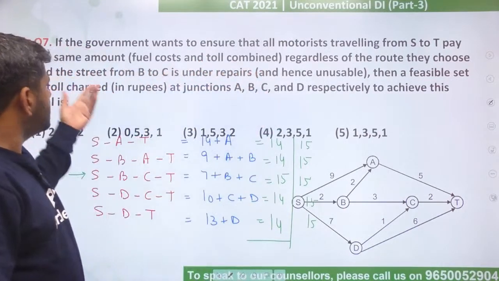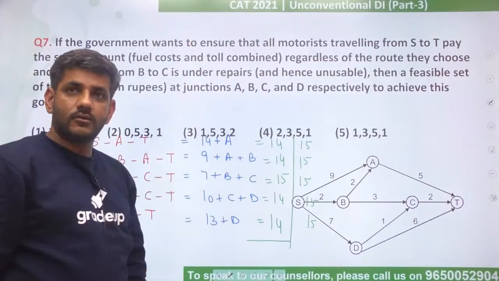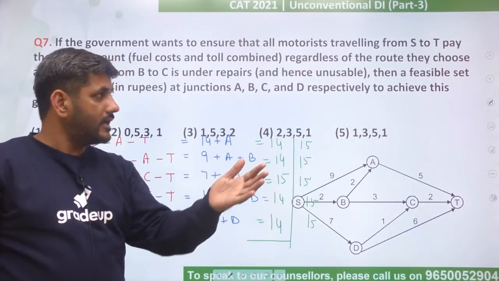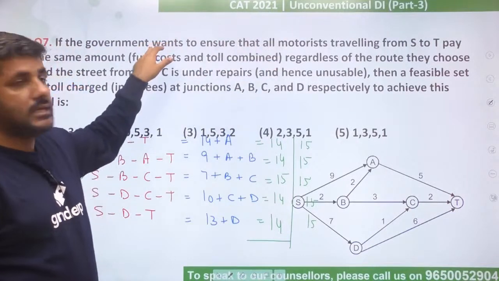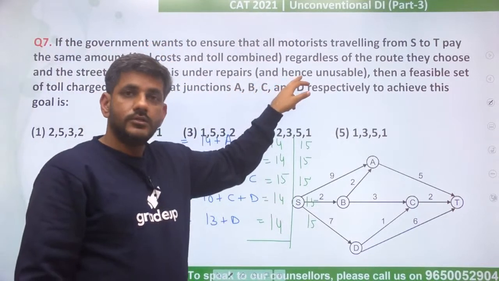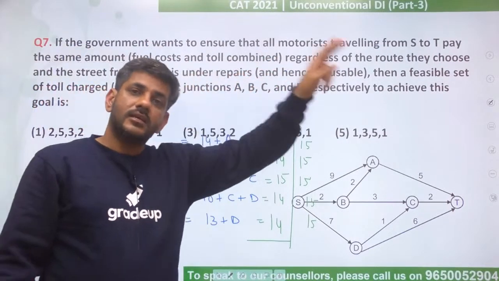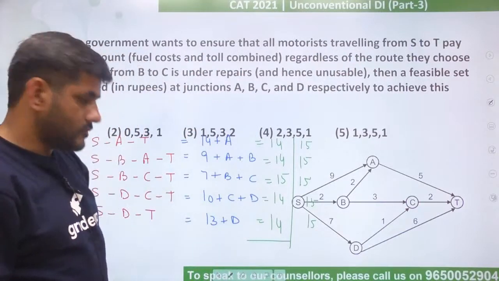So there is no point of telling this. How would you make people not go via that road? By increasing the total cost for that and decreasing for others. So we want to make equal for all the paths, but we want to make this unusable such that the cost is higher. तो अपने आप ही लोग नहीं जाने वाले उससे. That is the point. Got it? Okay.